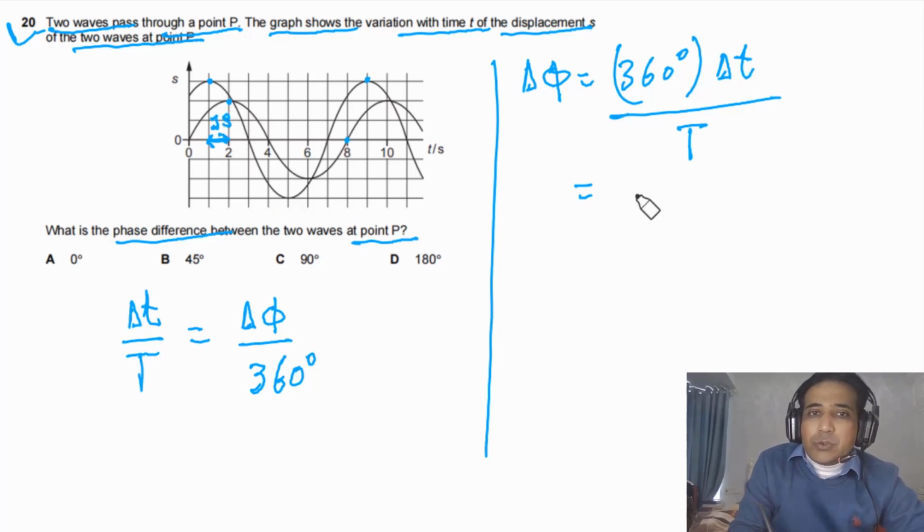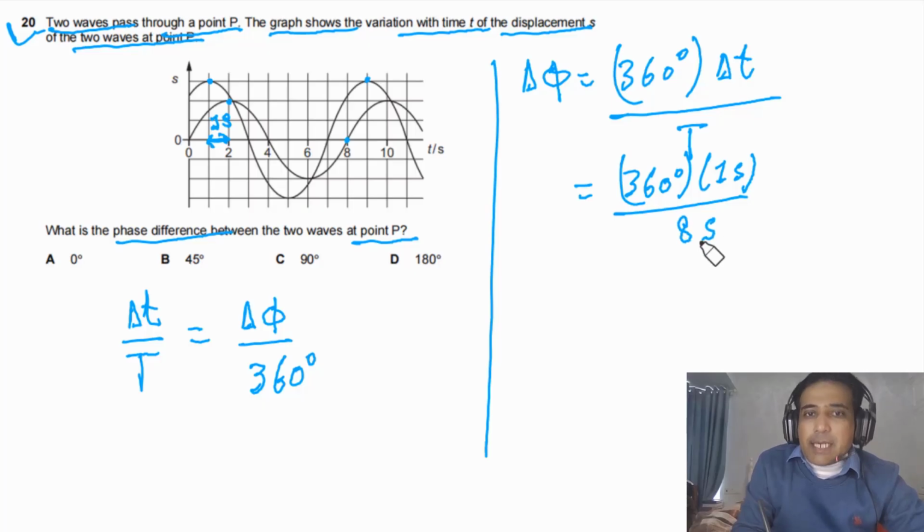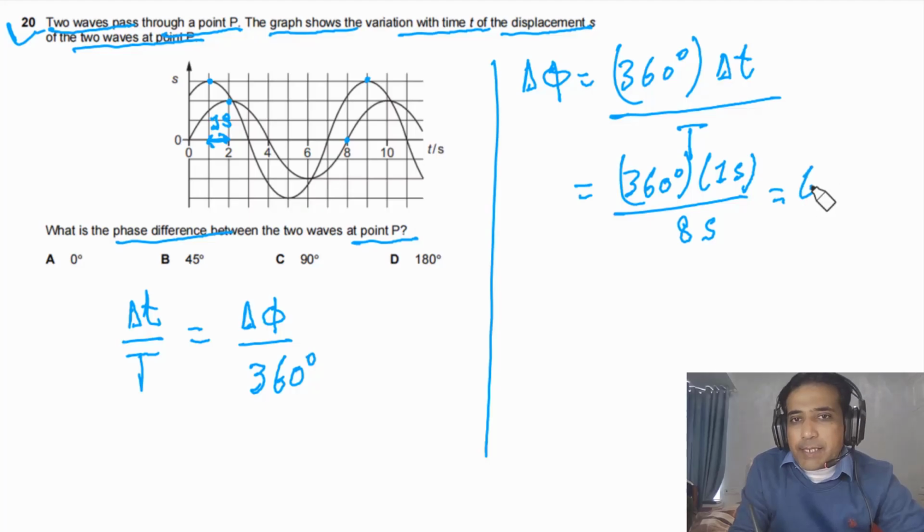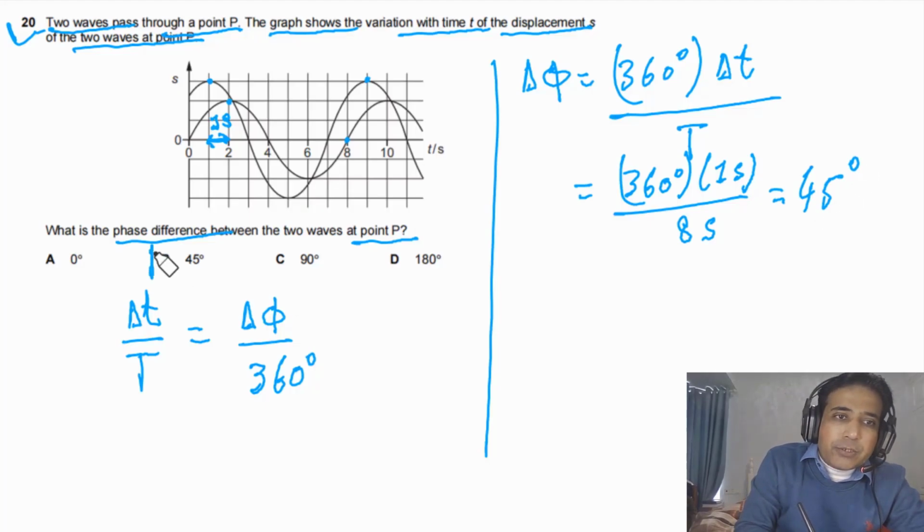So delta t is equal to 1 second. Now we can plug in values. We have 360 degrees times 1 second divided by the time period, which is 8 seconds. If we solve this, we will get 45 degrees. So the answer for this question is B.